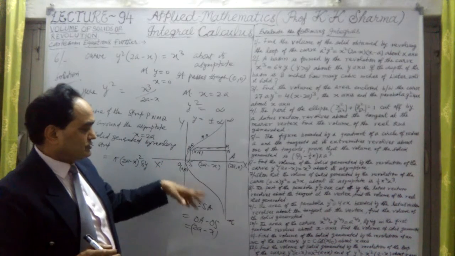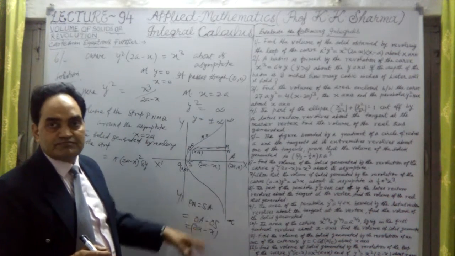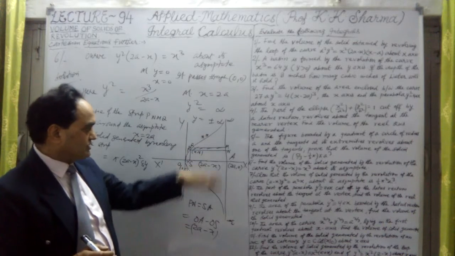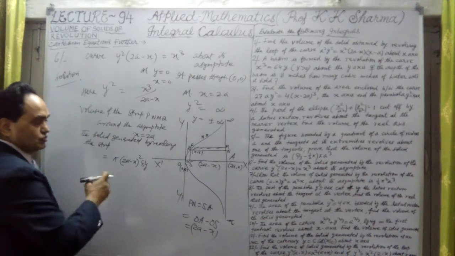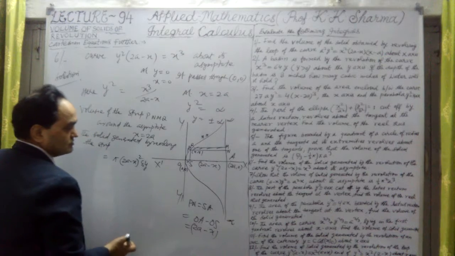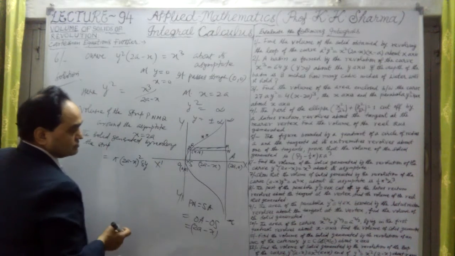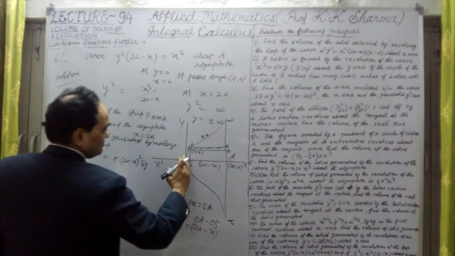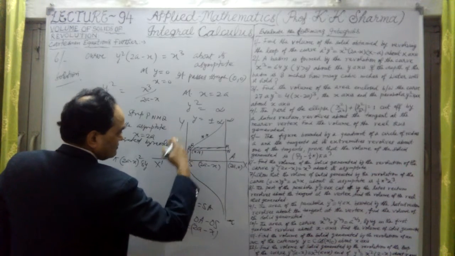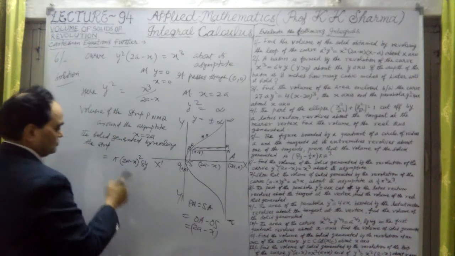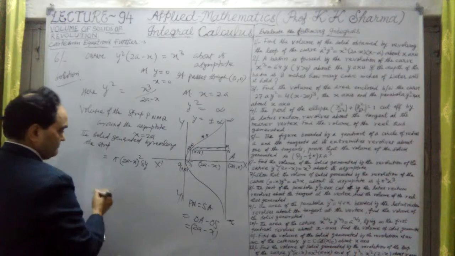So when we put the limits minus infinity to plus infinity, then the total volume of this whole solid figure, which will be obtained after revolving this curve around this asymptote, will be the limit of this. What are the limits here?